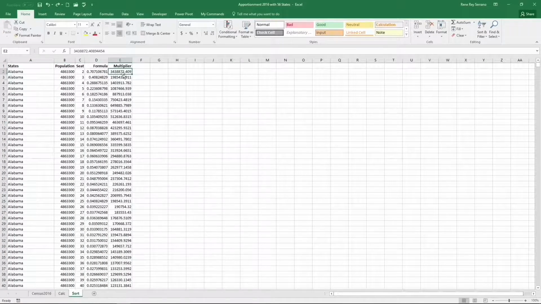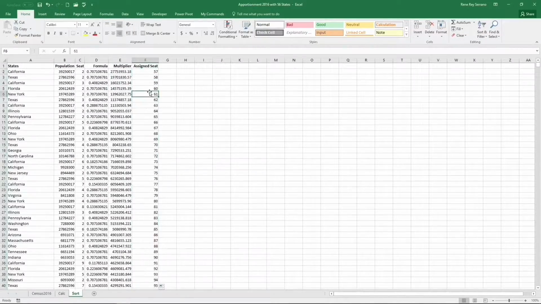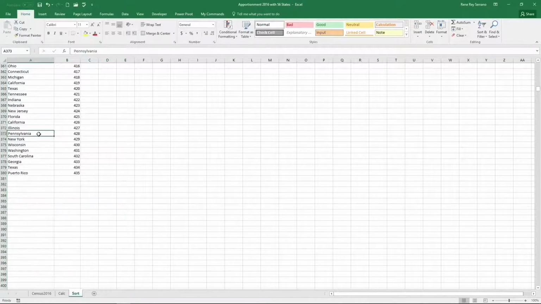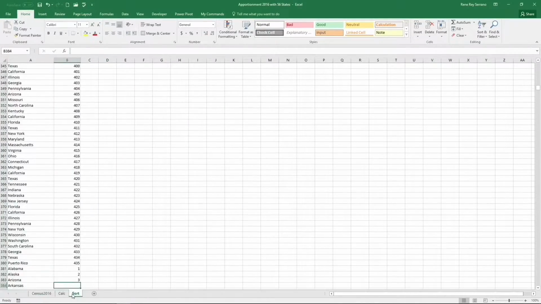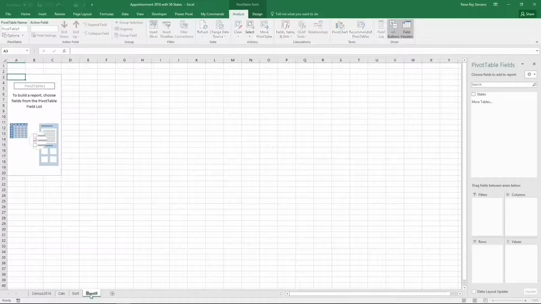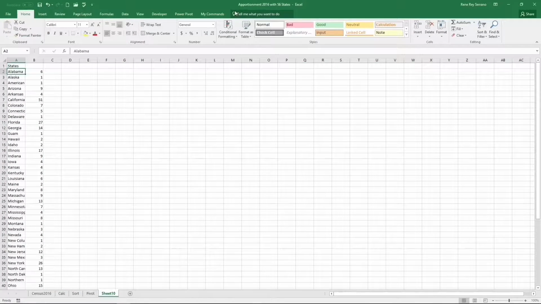So now I can do my sort. There's a sort. And now I can assign the seats. I'm going to cut off anything over 435. Now that I've got all the data that I need, I'm going to plug all that information into a pivot chart so I can do my counts. And now I pull it out of the pivot chart and put it in a separate worksheet.